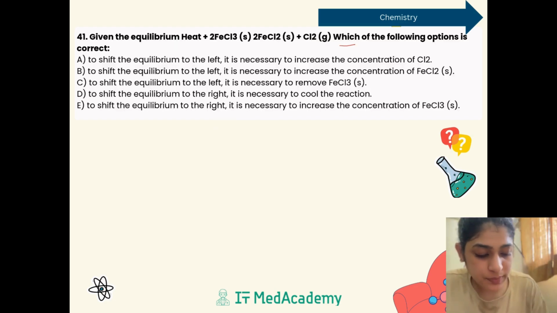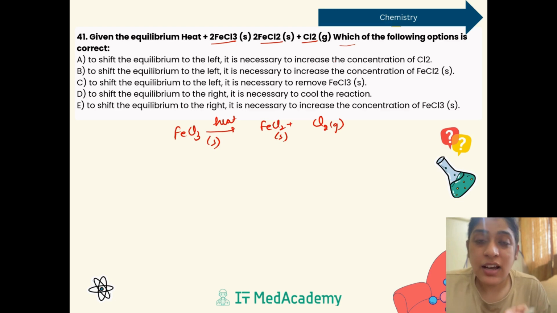Given the equilibrium, heat plus FeCl3 gives FeCl2 plus Cl2, which of the following options is correct? So it is completely seen that this is FeCl3. We are heating it, giving me FeCl2 and Cl2. So this is gas, this is solid, and this is solid. We know that according to the Le-Chatelier principle, the concentration matters, right? Now, the equilibrium will be majorly affected by the gaseous reactants or products. It will not be much affected by the solid, right? Because we know that the solid concentration is nearly taken to be the same.